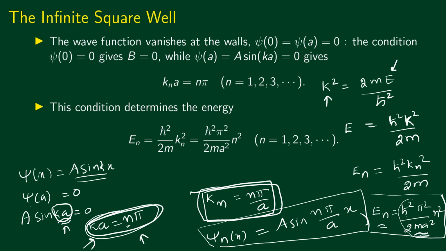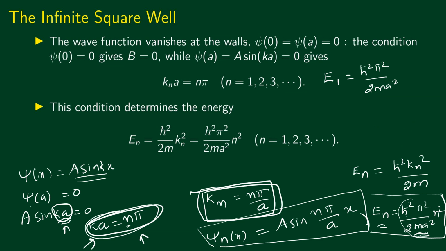So let's just look at this. The first possible energy value would be E1 equal to h bar square pi square divided by 2ma square multiplied by 1 square. What about E2? E2 would be equal to h bar square pi square divided by 2ma square multiplied by 2 square. You just substitute n equal to 2 in here, so that would be 4.